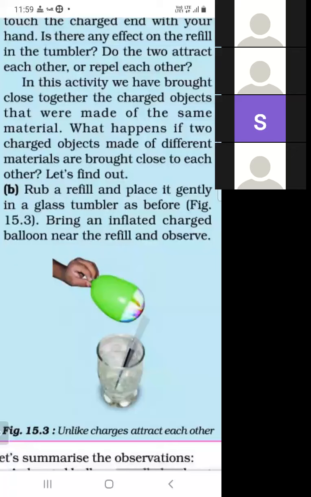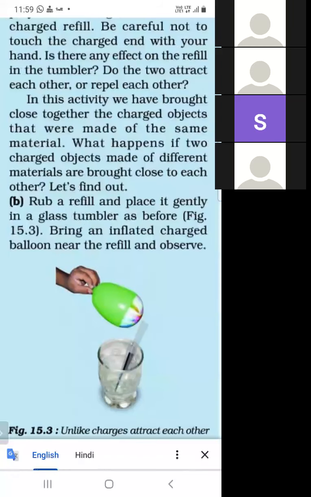Balloon attracts refill. So the interaction between the two is attraction. So why are they attracting each other? Because the material is different. Balloon is of a different material and refill is of a different material, and they acquire different charge. So what is the conclusion?